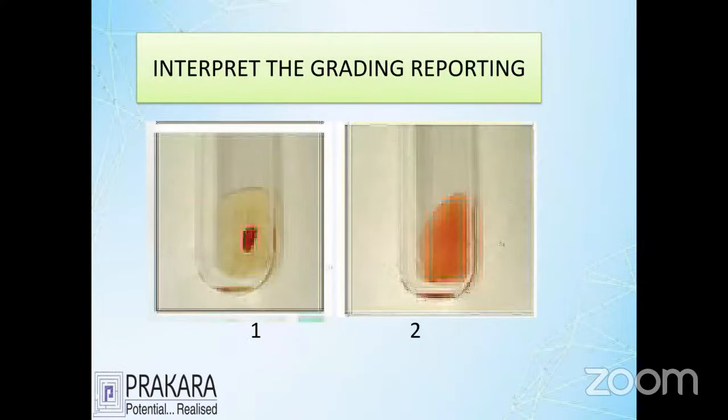Let's go to the next interpretation. See here there are two pictures, each with one report. The first report is a 4+ report, and the second picture gives a negative report. That is, 4+ agglutination in the first picture, and the second picture shows a negative report.